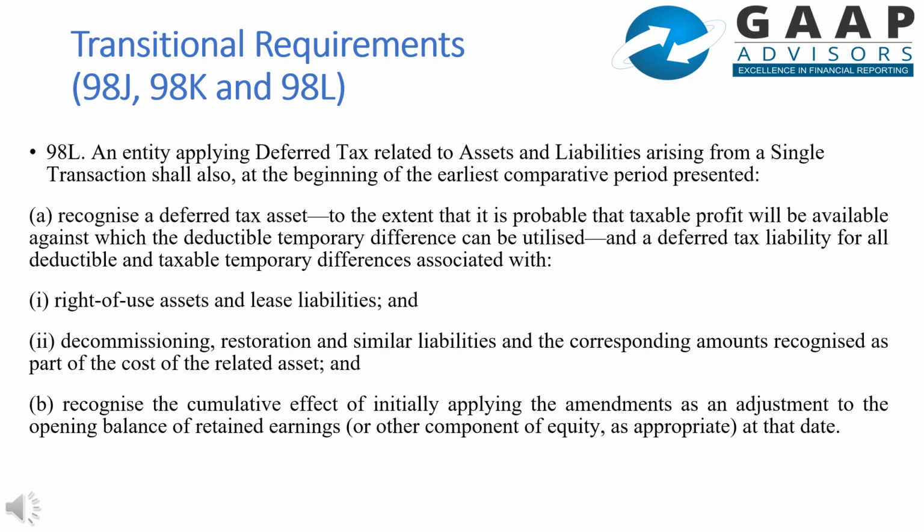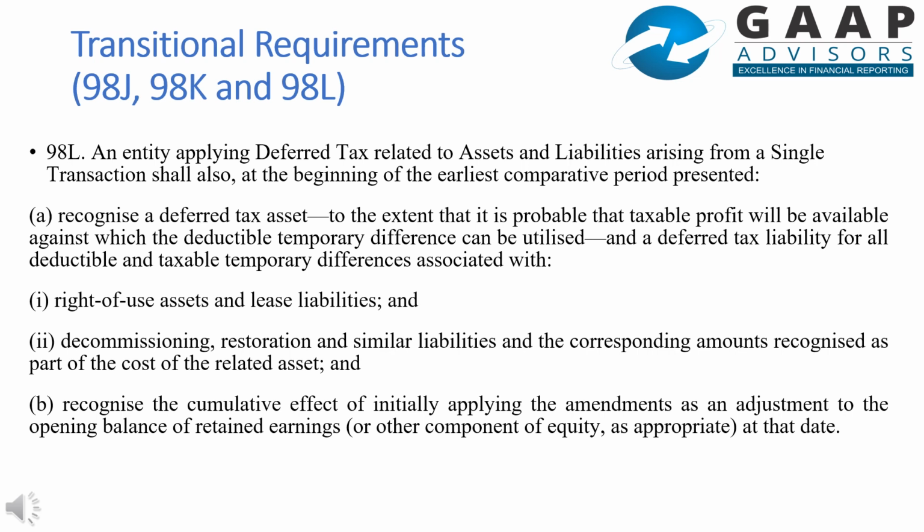Assume a company has a right of use asset of rupees 100 crore and lease liability of rupees 90 crore on 1 April 2022. The tax rate is 25%. The company has not recognized deferred tax on leases.